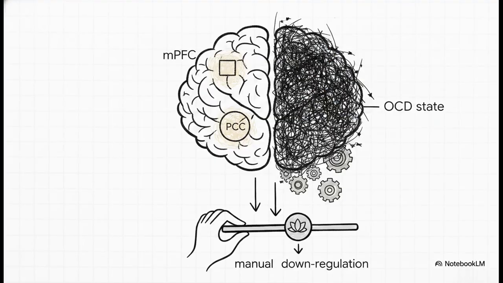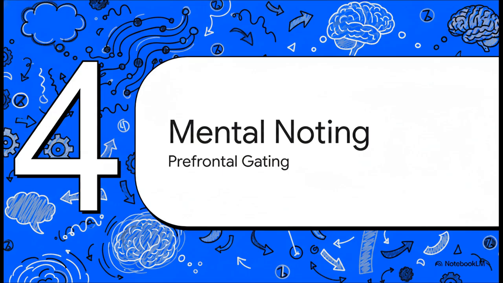All right, let's shift gears. How do targeted contemplative interventions manually override the pathological neural oscillations we just talked about? The crucial takeaway here is that techniques like focused concentration and open monitoring don't just relax the brain. They systematically downregulate and structurally deactivate the primary nodes of the DMN, specifically the medial prefrontal cortex and that hyperactive PCC. It's an active, directly opposite neuromodulatory effect to the disease itself. Section 4. Mental noting and prefrontal gating.